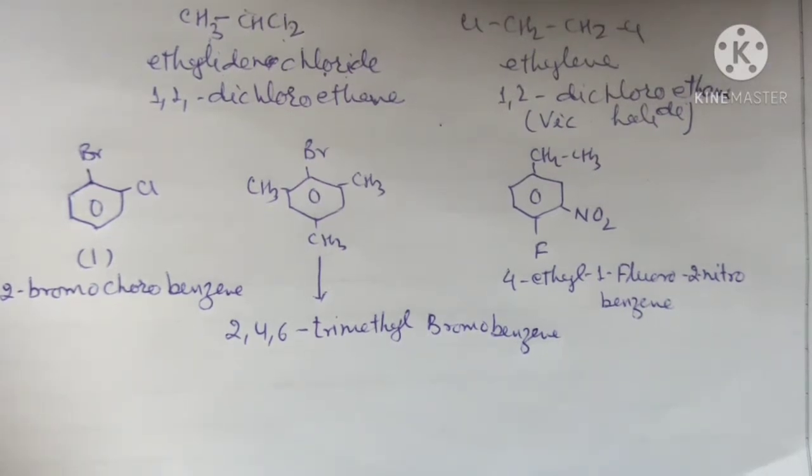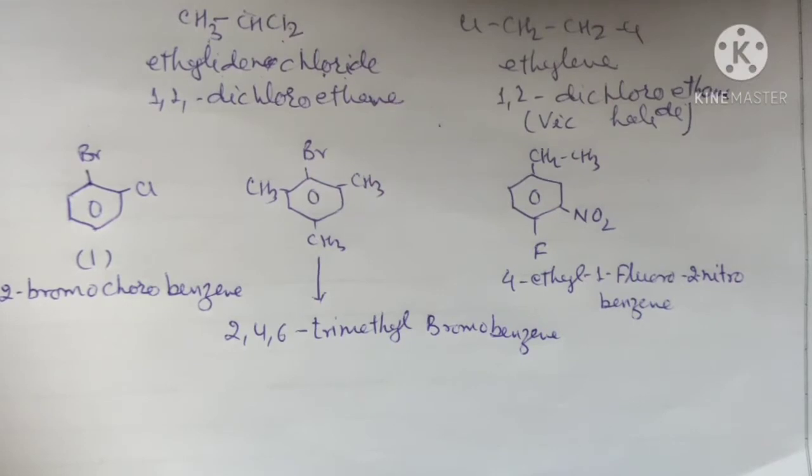Now see some examples related to this rule. The first is 2-bromochlorobenzene. Here priority is given to the chloro group, so the correct numbering will be this, or you can say chlorobenzene is the main compound here. Now the second compound: here bromine has the higher priority over the methyl group. So bromine is assigned position 1. Accordingly, methyl groups are assigned positions 2, 4 and 6.